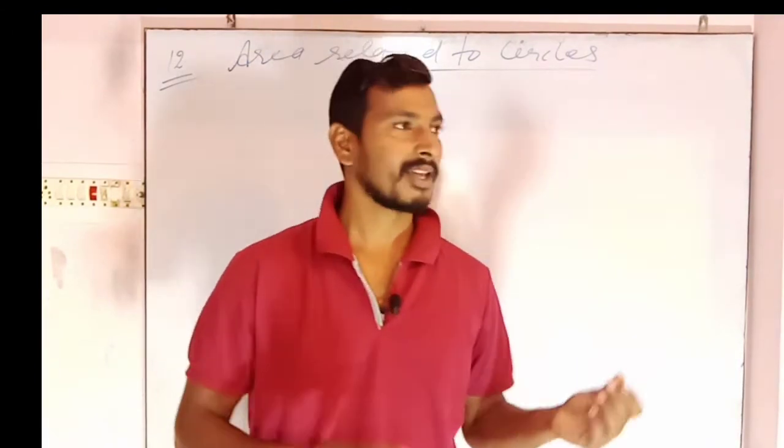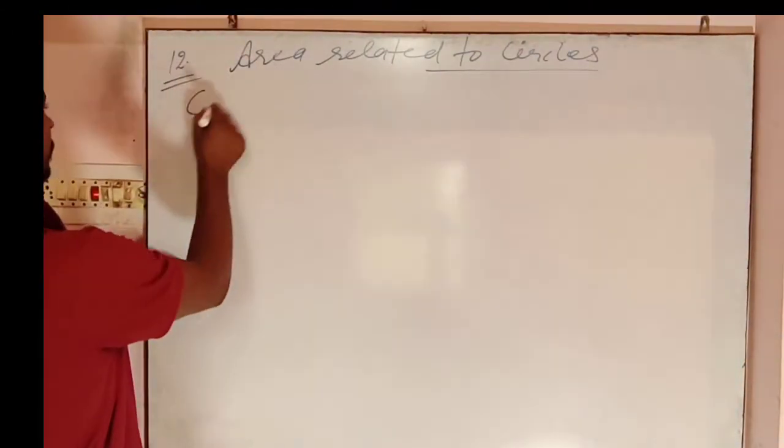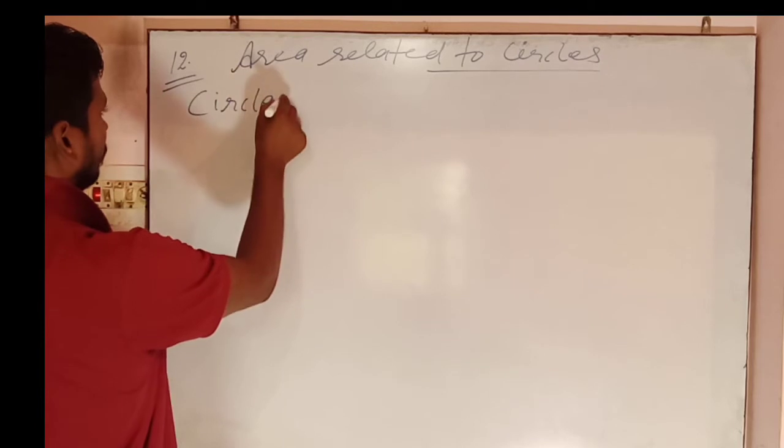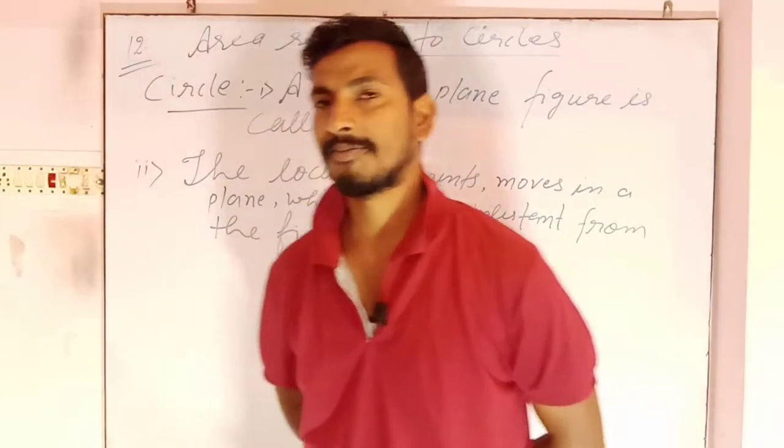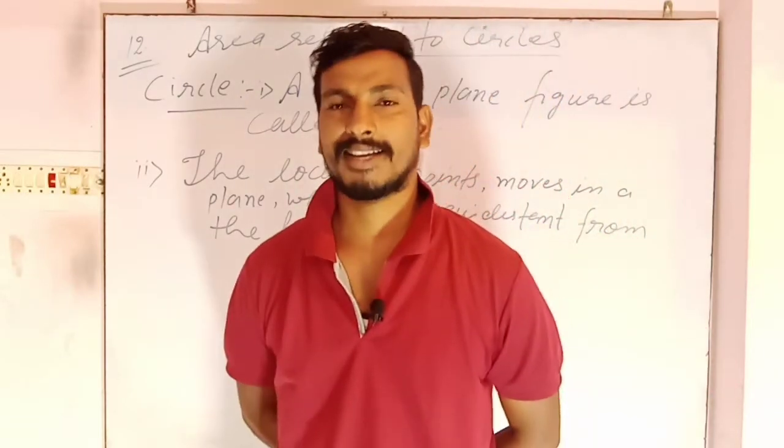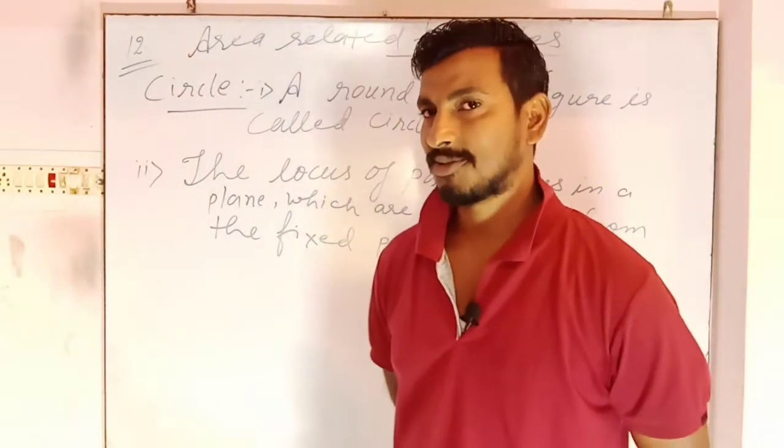Okay, now, what is circle? So now, the definition of circle. Actually, the definition of circle varies from class to class.